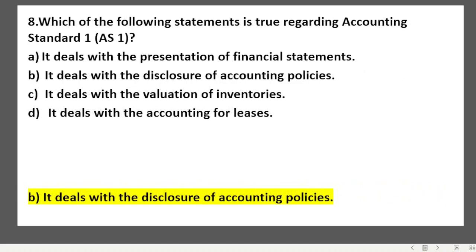Which of the following statements is true regarding Accounting Standard 1? AS-1 deals with presentation of financial statements, disclosure of accounting policies, valuation of inventories, accounting for leases. The answer is B, that is, it deals with the disclosure of accounting policies.